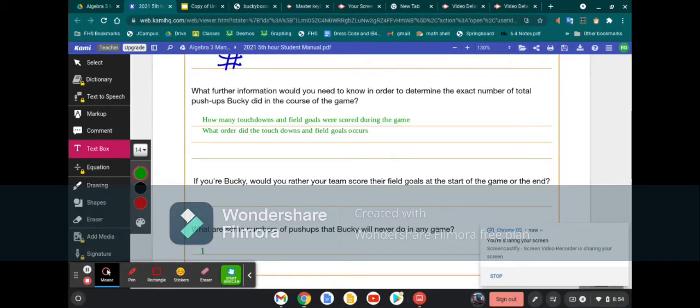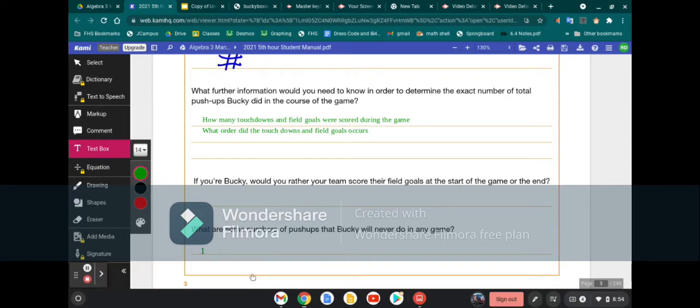All right, back in our workbook, it says, if we were Bucky, would we rather our team score their field goals at the start or at the end of the game? So let's think about this. If we do our field goals at the beginning of the game, then we're just adding 3 points onto a smaller number. But if we're doing the field goals at the end of the game, then we're just adding 3 points onto the bigger number. So personally, I would rather them score the field goals at the beginning of the game.